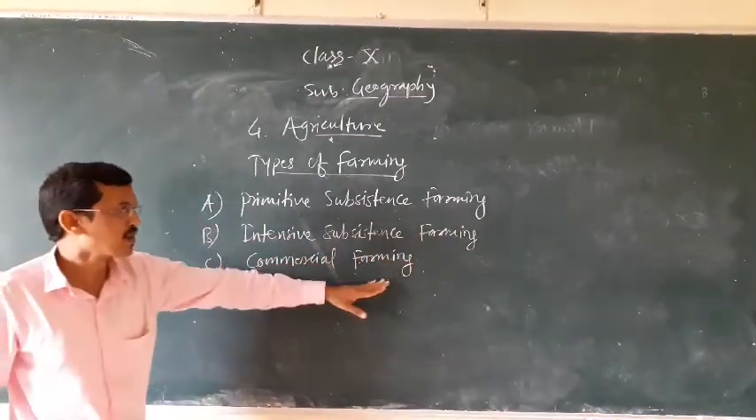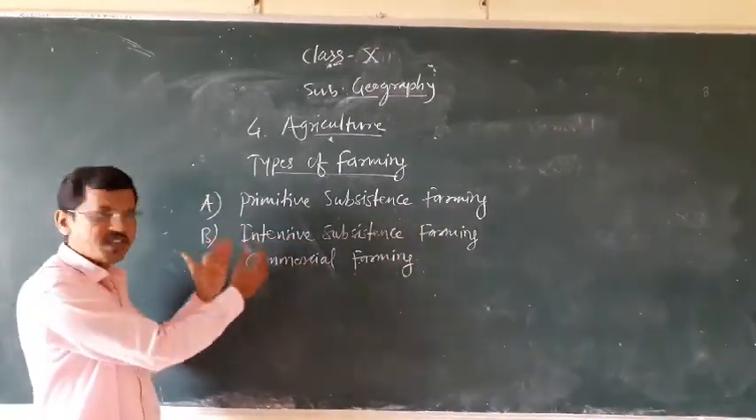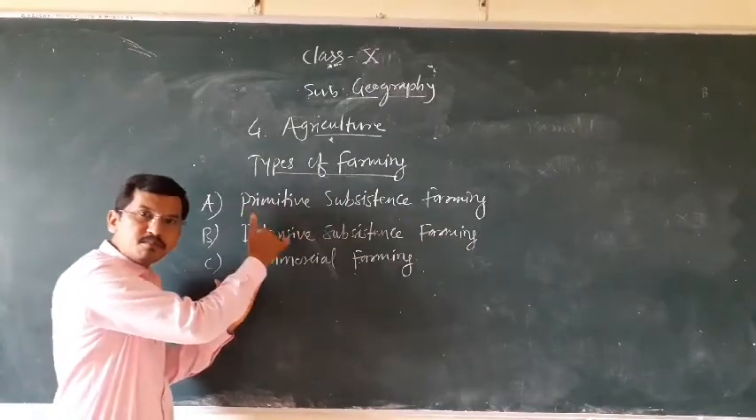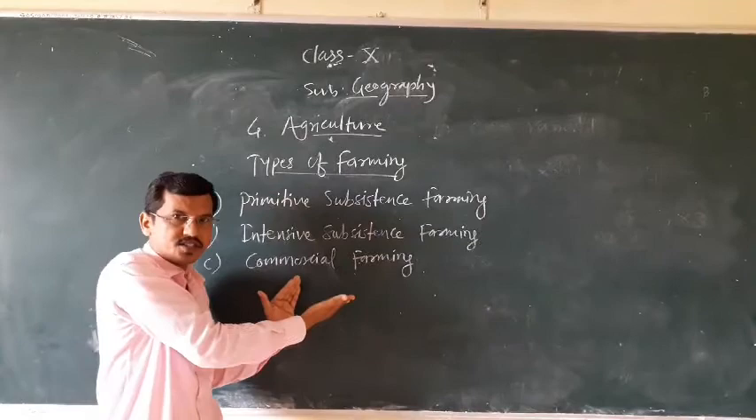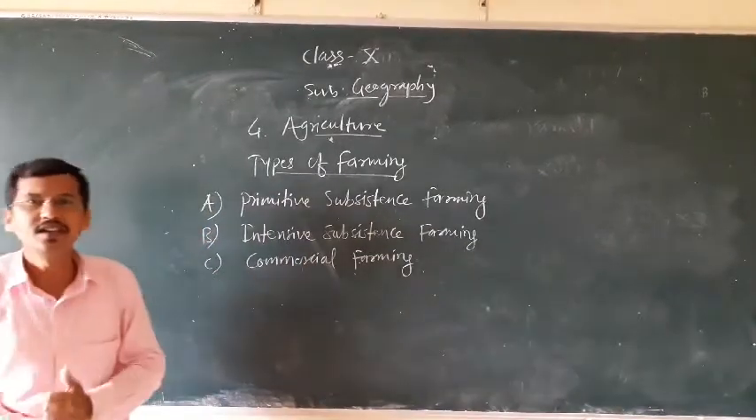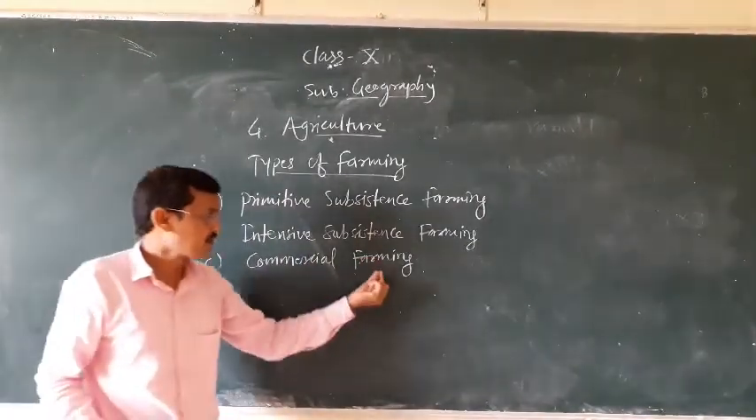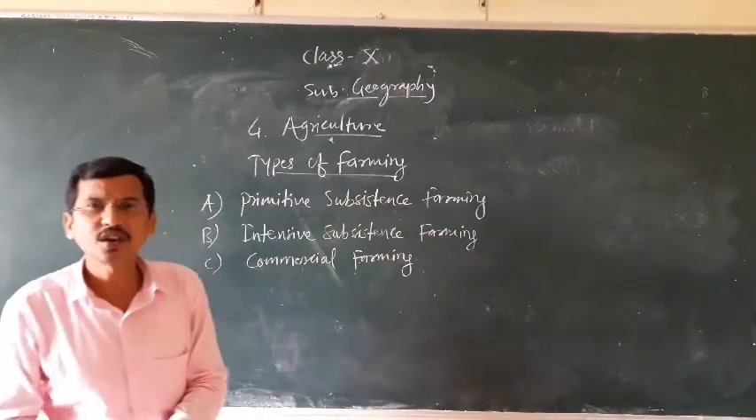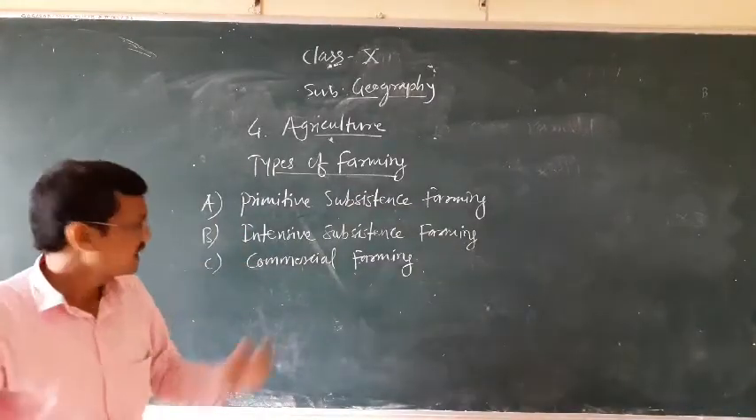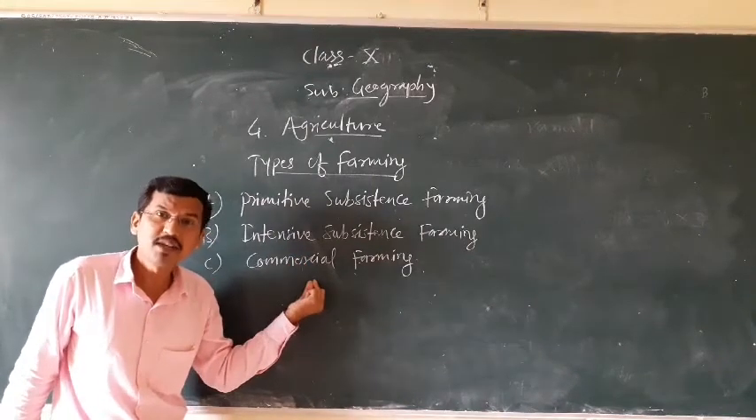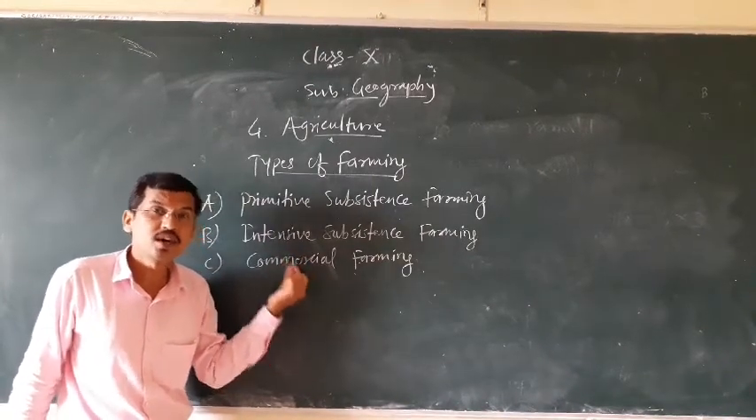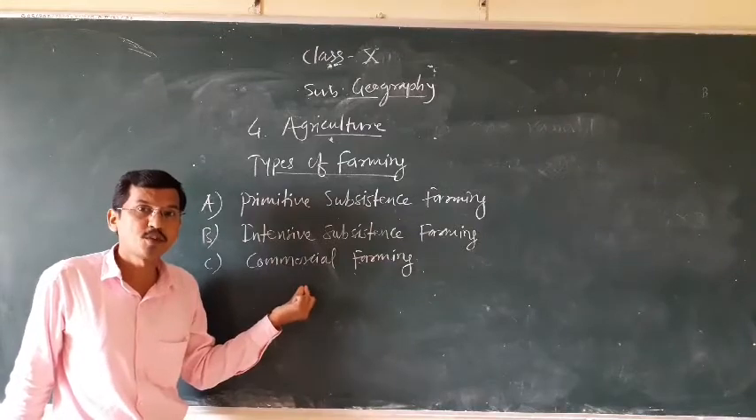Now commercial farming. Commercial farming is the same as intensive subsistence farming, but it has some special characteristics. So let us see in detail. What is commercial farming? Commercial farming is called modern farming. Here modern methods of farming and modern tools are used to cultivate different types of crops.